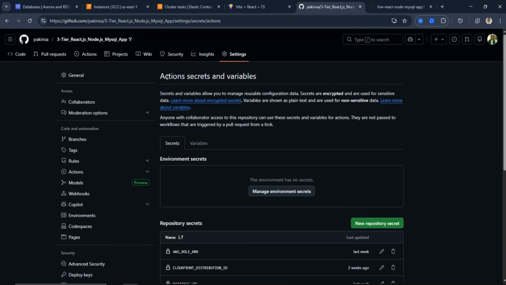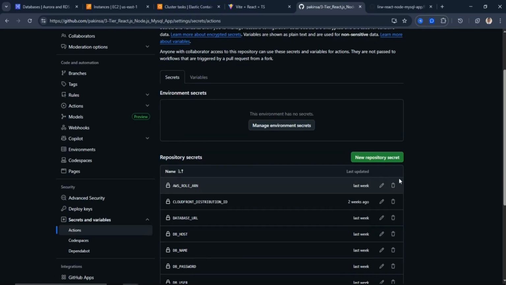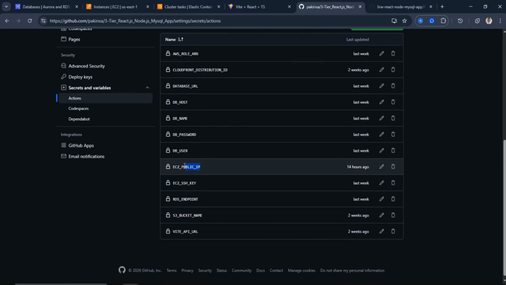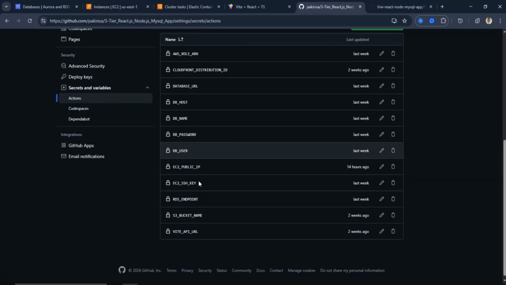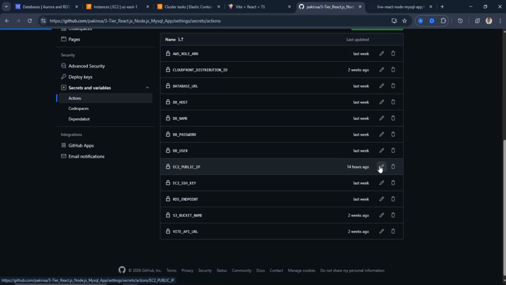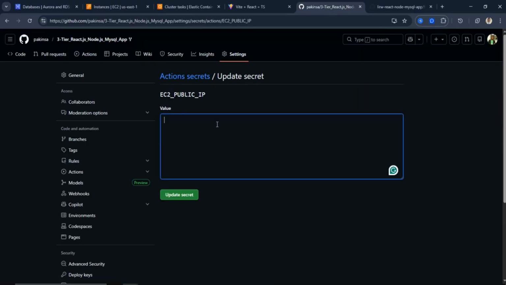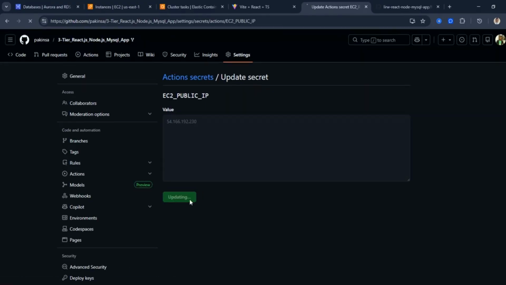You can see secrets and variables, action secrets and variables. So I've done the CI/CD on this repository already. I needed to edit this EC2 public IP because I did not give it an elastic IP address. All I did was stop the instance, and each time I stop the instance, a new public IP address is given to me. So I have to copy that, go back to my secret, EC2_PUBLIC_IP, and paste it here. Okay, so I've updated it already.